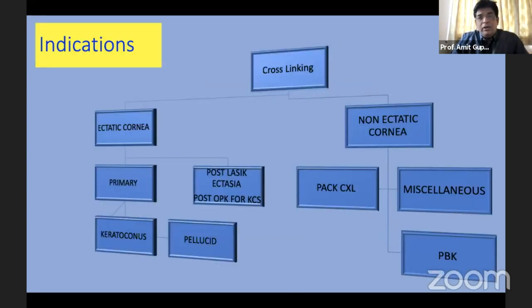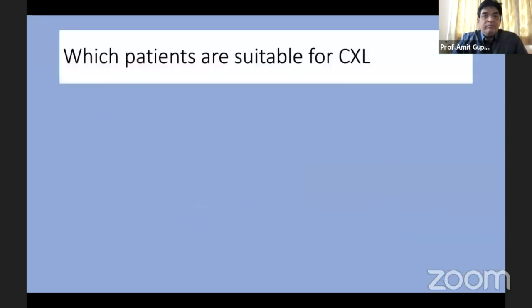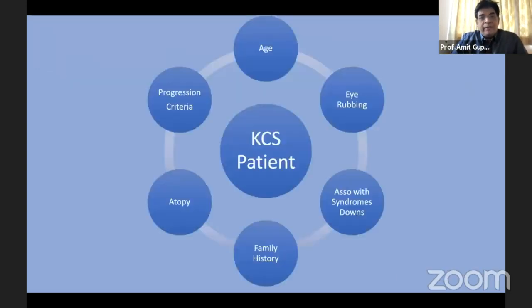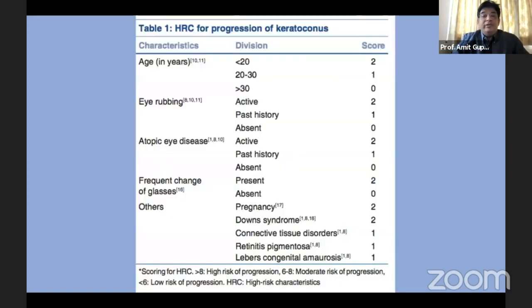If you look at the indications, cross-linking has been tried in many indications. However, in this particular talk, my focus is on just keratoconus. So which patients are suitable for cross-linking? It's not just about the keratoconus patient. We have to consider the age of the patient. We have to consider whether the patient is rubbing his eye continuously, and if there's any syndromic association or association with other collagen vascular diseases. Family history is important because they're more likely to progress. History of atopy is very important. And of course, last but not least, the progression criteria for these patients.